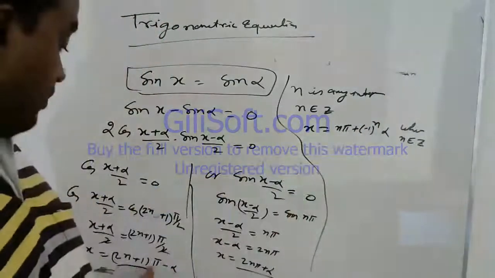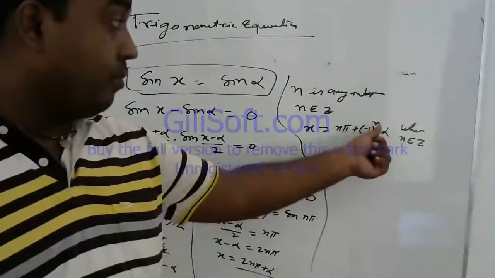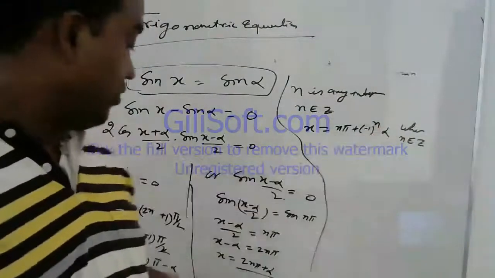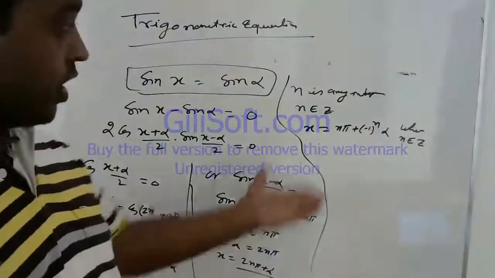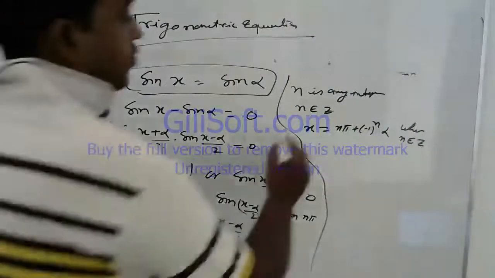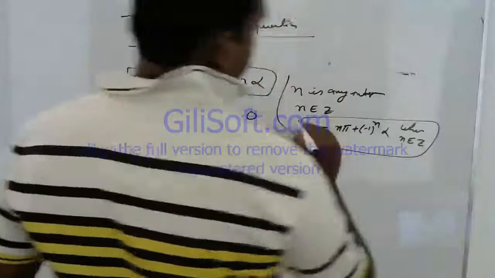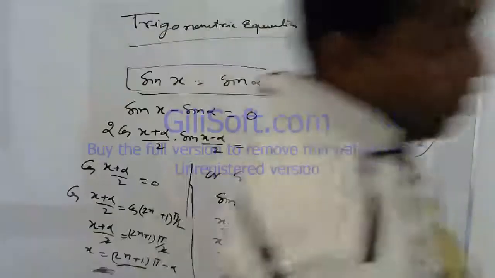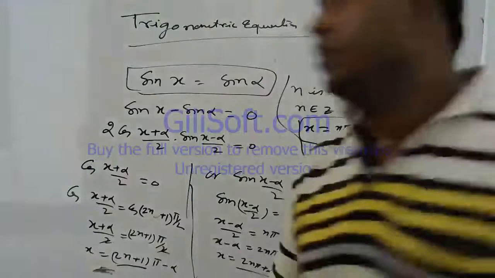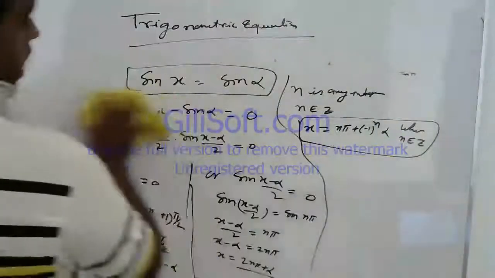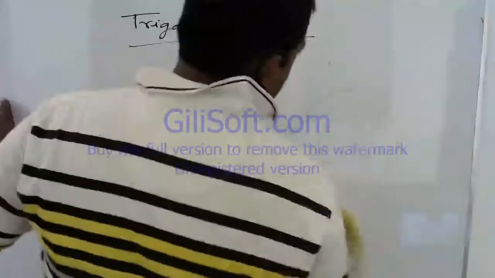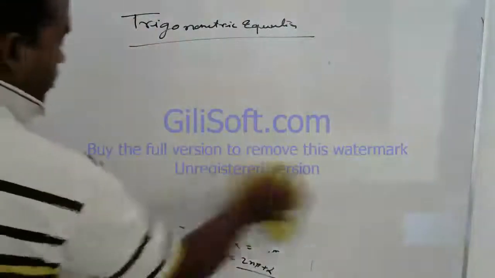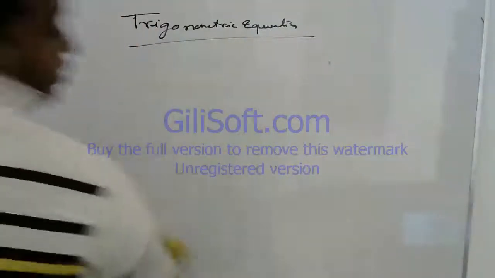If n is an odd number, then automatically it will be negative. In this way, this is the general solution in the case of sin x is equal to sin alpha. Now you can write it by pausing the video. Now, what happens when we have to solve the solution in this form?